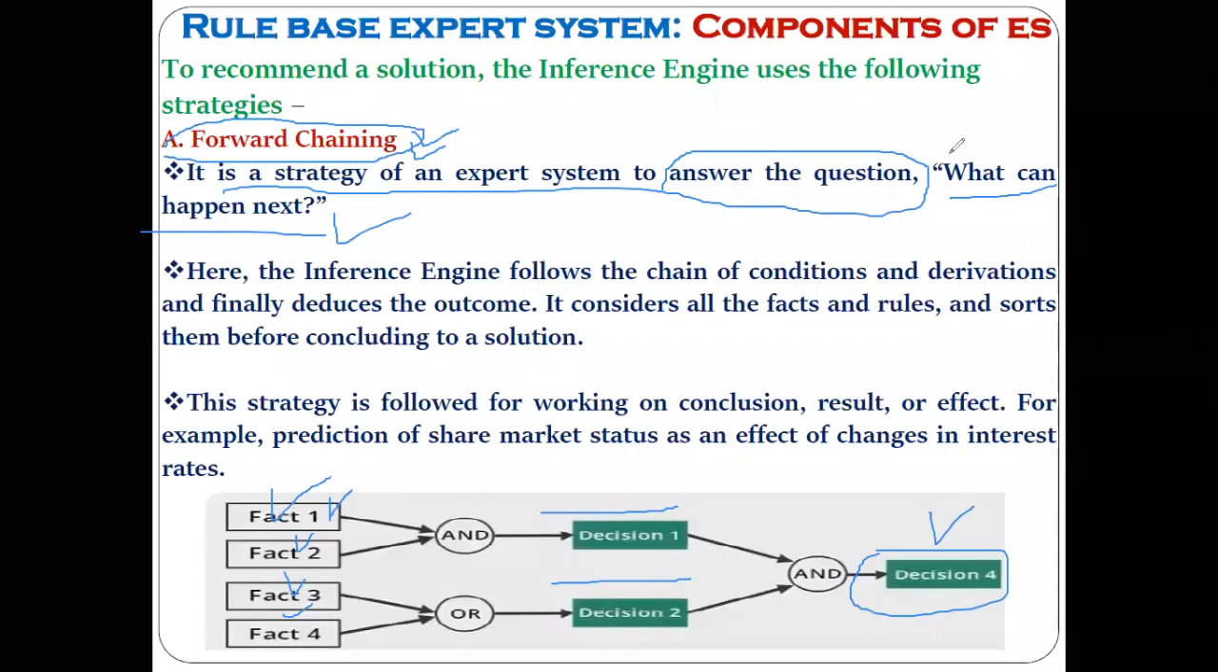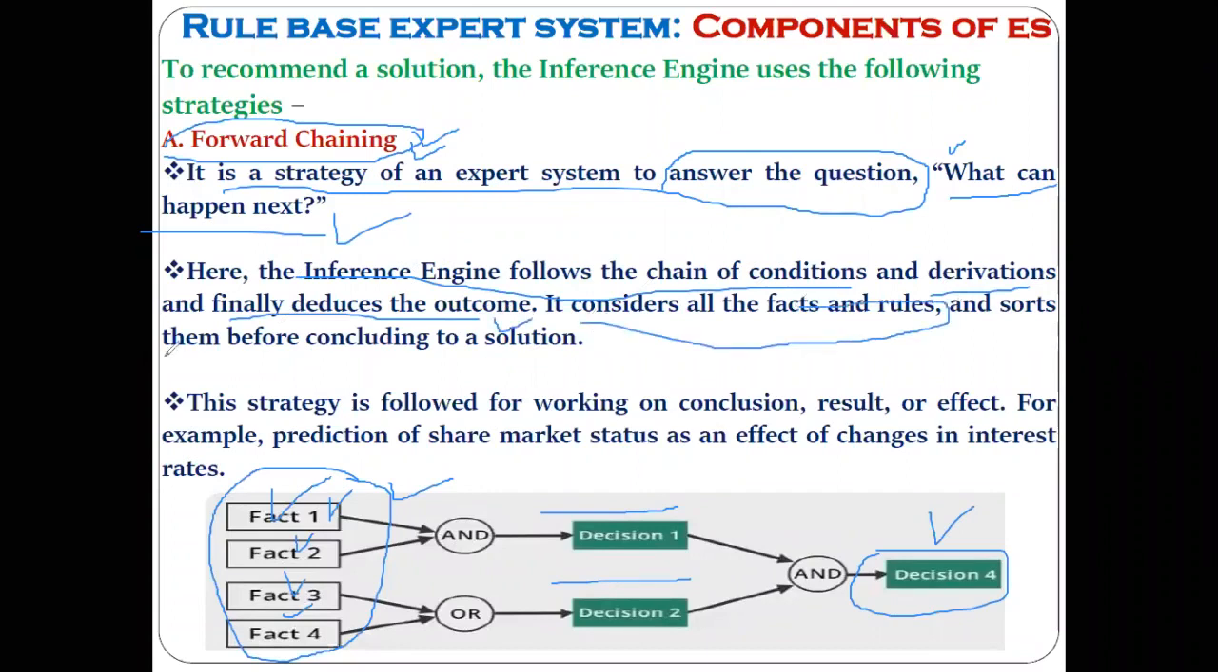It can give you the answer to the question of what can happen next. Now, how can it give you the answer? Based on the known facts. Understood? Here the inference engine follows the chain of conditions and derivations, and finally it can predict the outcome. It considers all the facts and the rules and sorts them to calculate the solution. So this strategy is followed for working toward the conclusion, result, effect, etc., for doing different kinds of prediction.